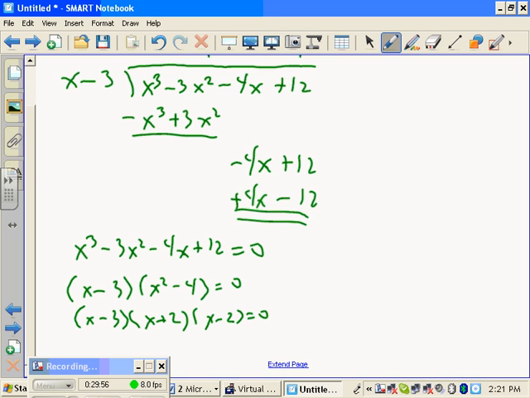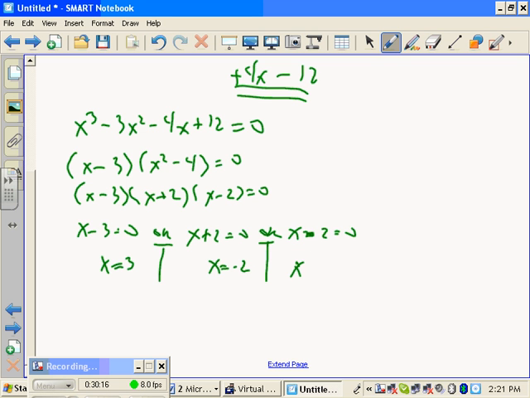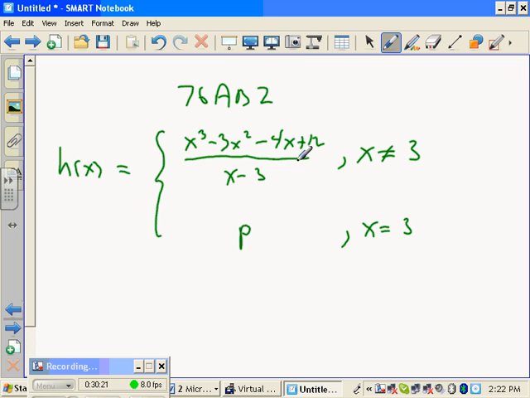So what are the roots? Well, let's extend this a little bit. X minus 3 equals 0, or x plus 2 equals 0, or x minus 2 equals 0. So x is 3, or x is negative 2, or x is positive 2. Okay? So we answered part A, but part A was a hint that you can rewrite this as x minus 3 times x squared minus 4. What's special about x minus 3 times x squared minus 4 in this case? Why is that good? The x minus 3's cancel.